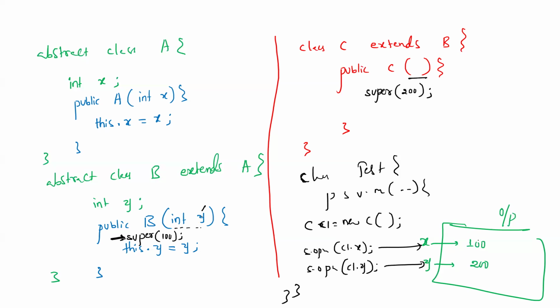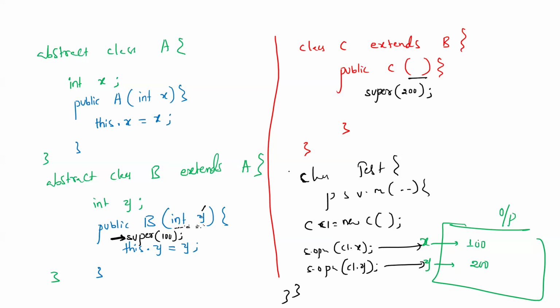Without B class constructor, we can't initialize the X variable. The B class should have a constructor, mandatory. The super call should be mandatory. If you are using super of this one and you don't have such a constructor, then this super call will not initialize this.